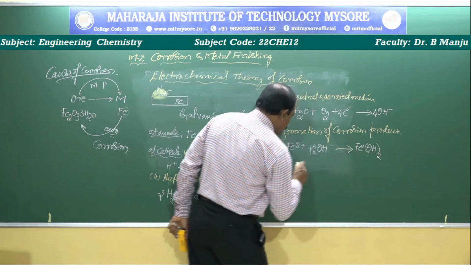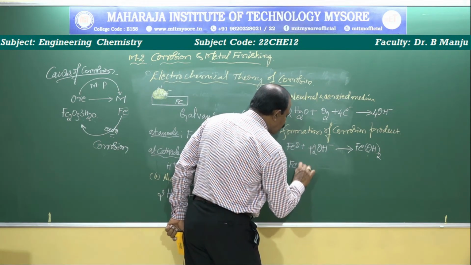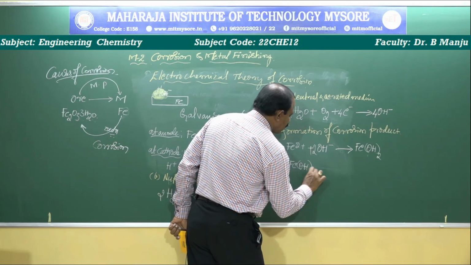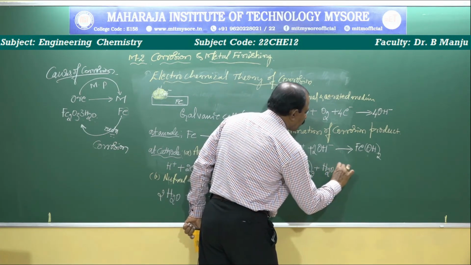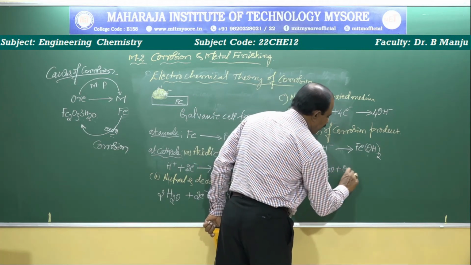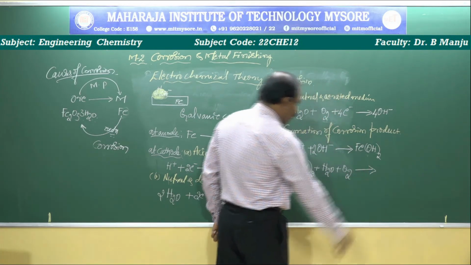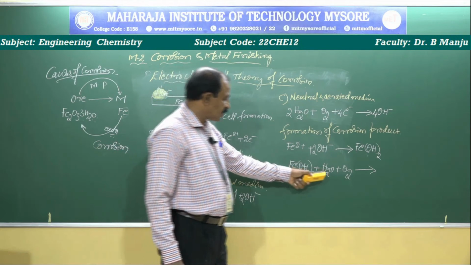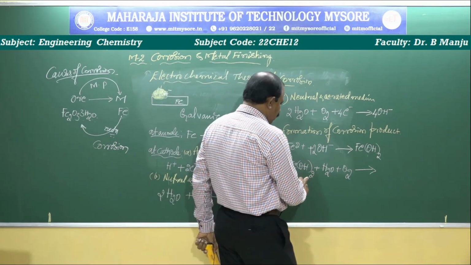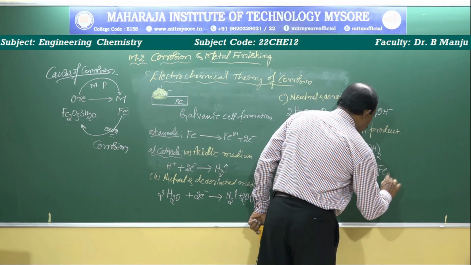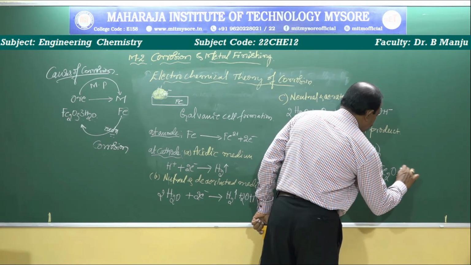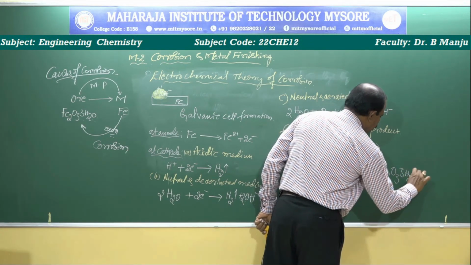Ferrous hydroxide further undergoes oxidation in presence of water. The medium has water and oxygen available, that's why it reacts in presence of water and oxygen. Ferrous hydroxide is converted into ferric oxide, Fe2O3·3H2O.